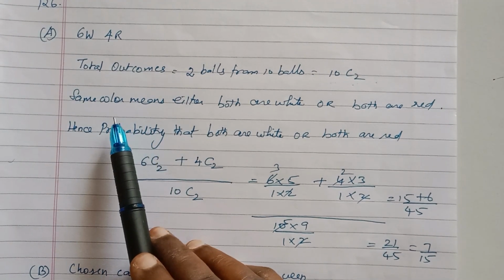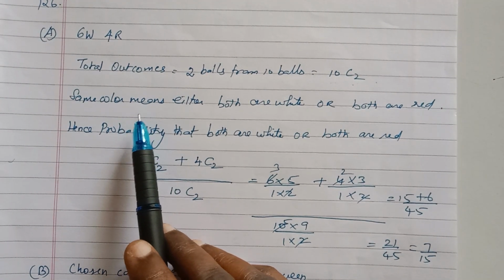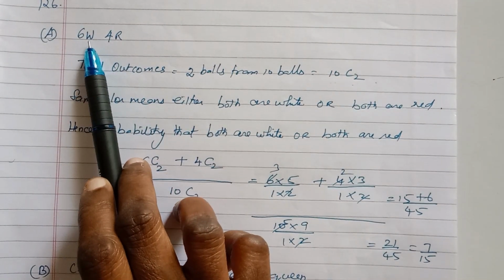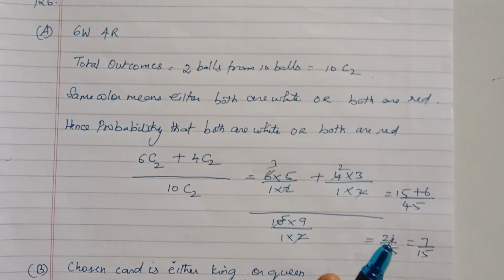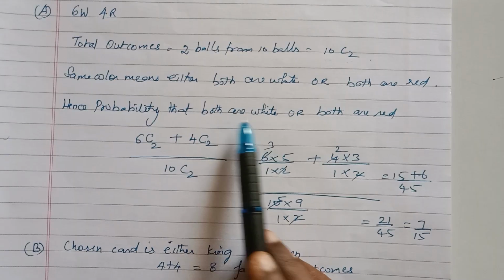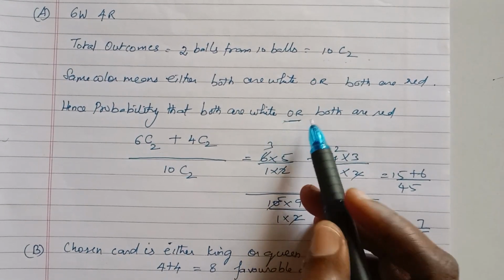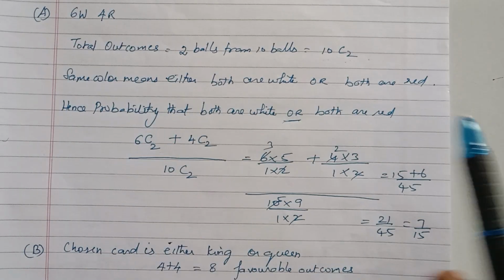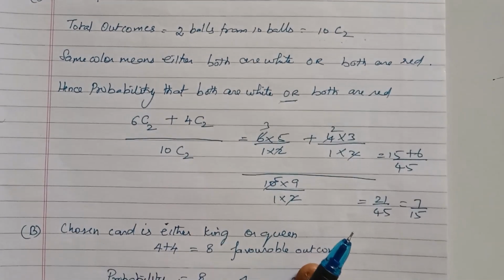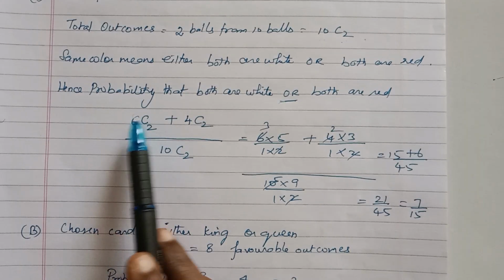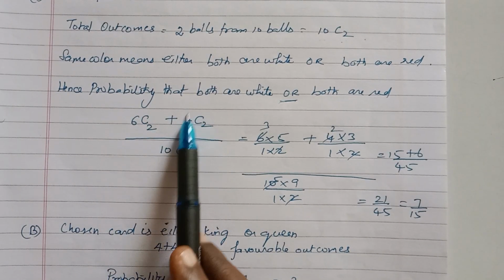Then what is the condition? They are asking for the chance of getting the same color. Same color means either both should be white or both should be red. Hence the probability that both are white or both are red. Here you have to use the condition or, because either both are white or both are red. So when you see the probability, what are the favorable outcomes?